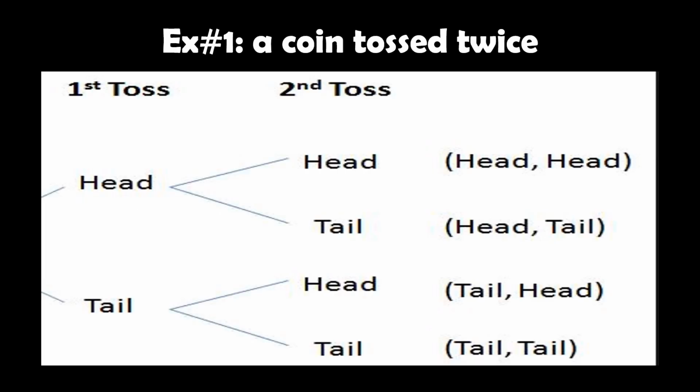Okay, let's look at this as an example. Example number 1, a coin is tossed twice. So this is a tree diagram of how the results will be. So in the first toss of the coin, the only possible outcomes are either a head or a tail. Now, in the second toss, if the first result was a head and you toss again, there are also only two possible outcomes. So, it's either a head or a tail.